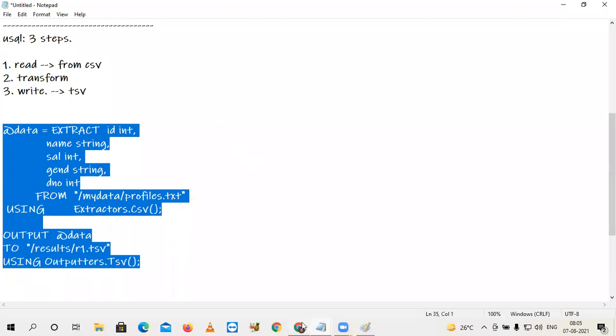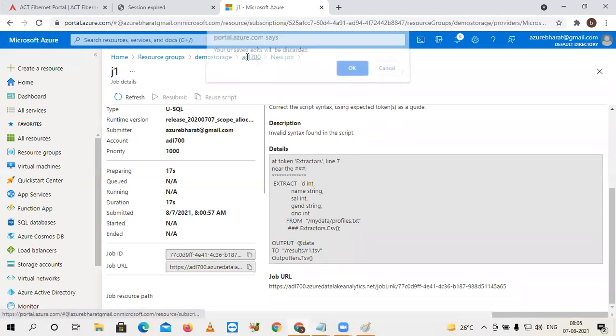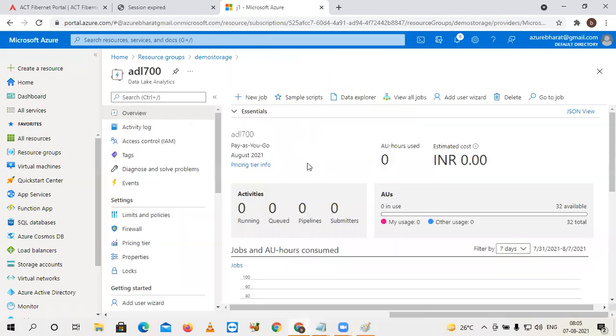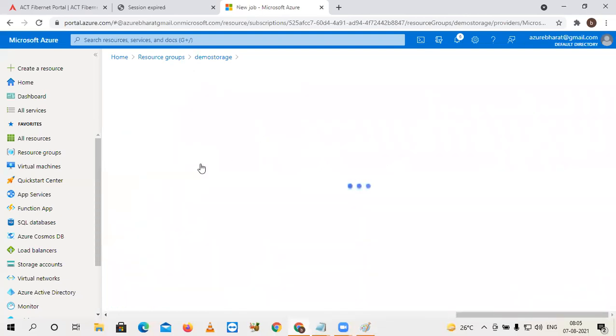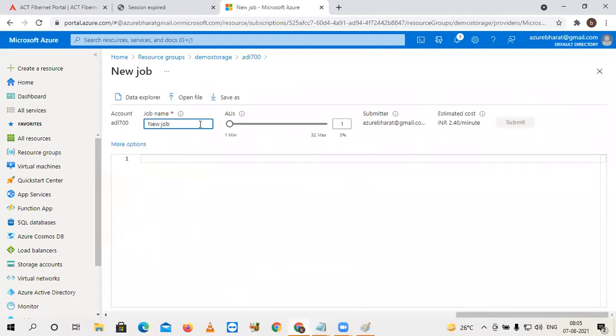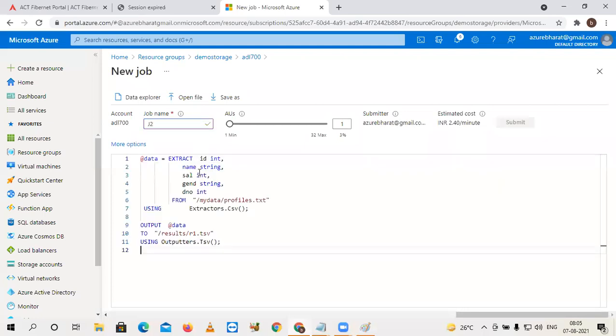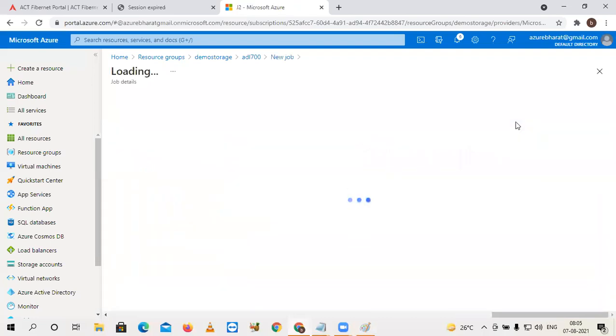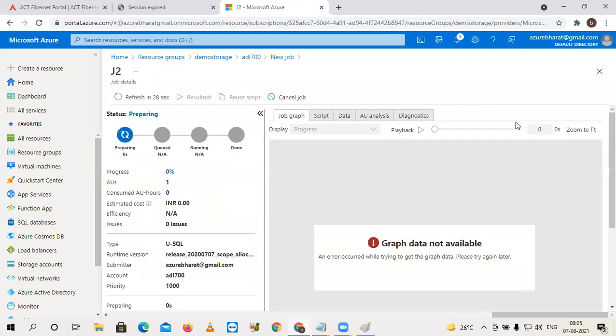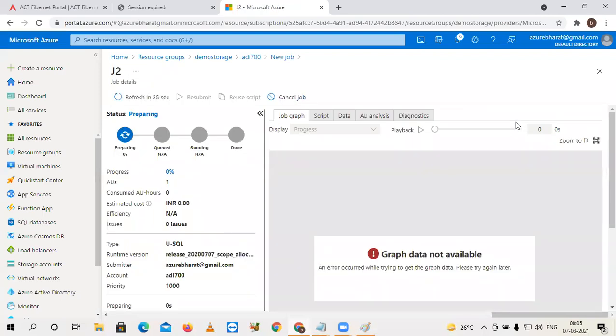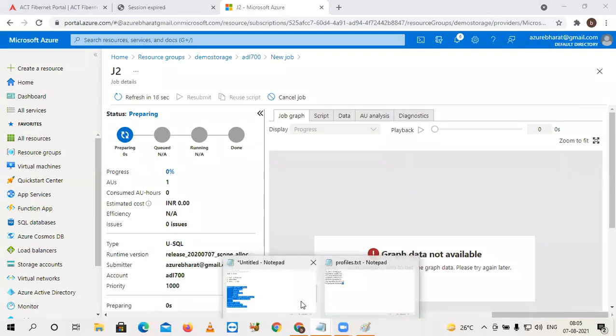Now, once again, J2. Submit. A quick question: don't we have an option to edit in the same job?